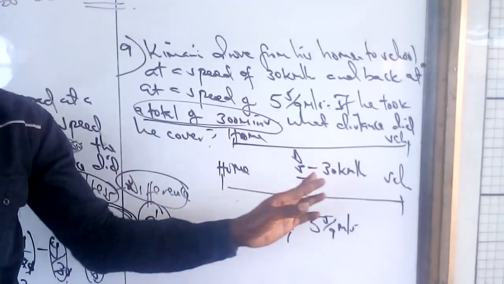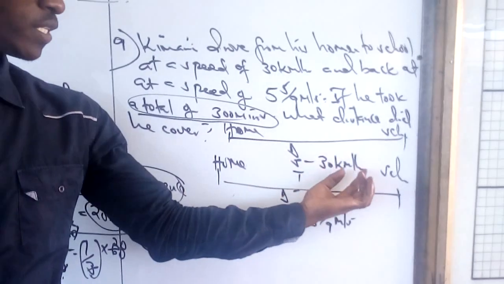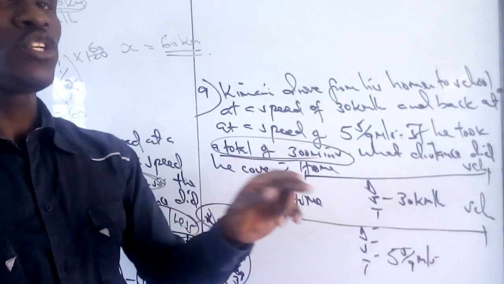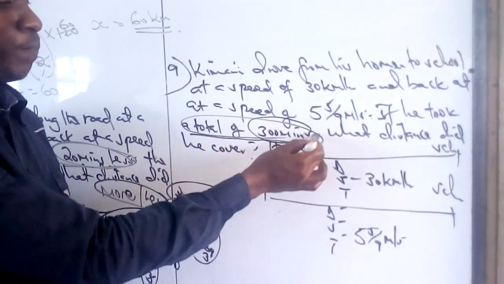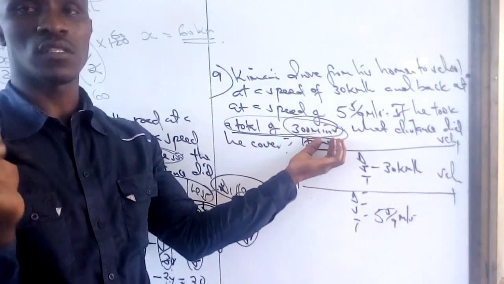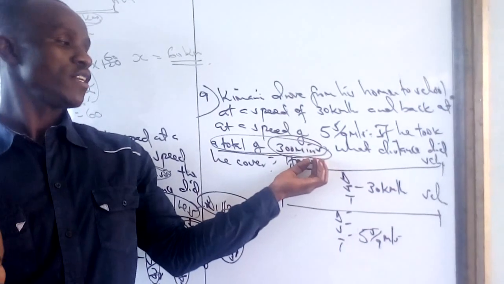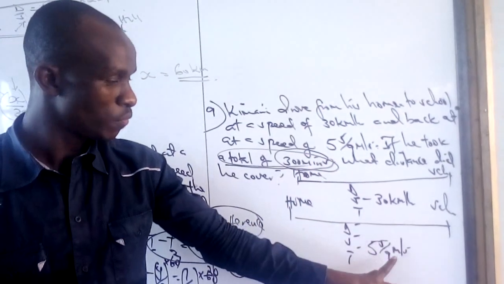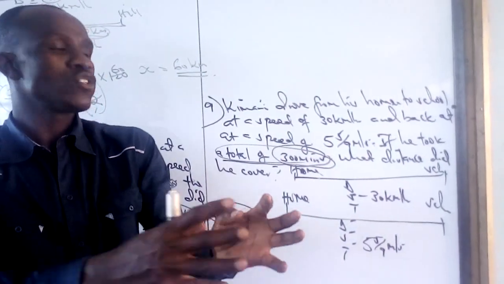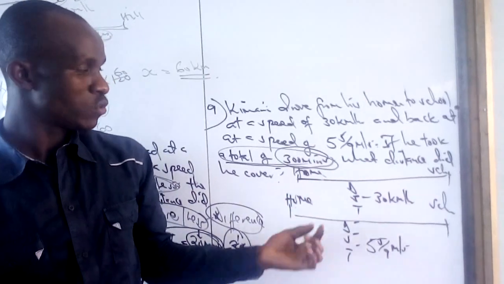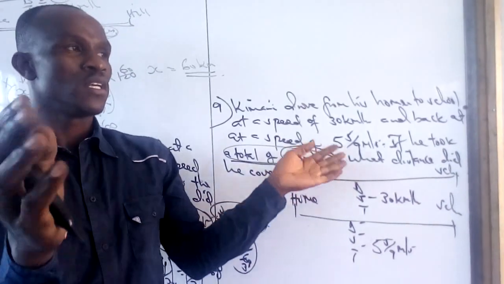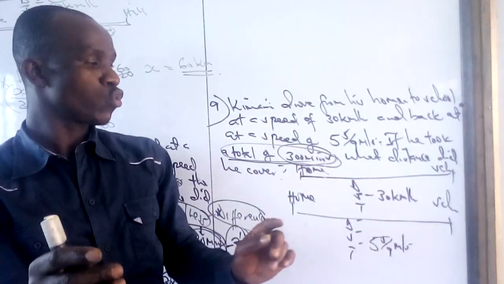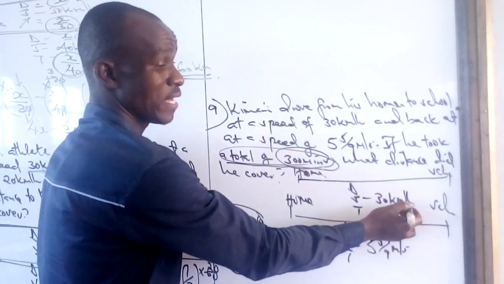Now there is something unique in this question. This unit and this unit are different. Now what will determine the unit we'll use? It is the time that is given. When you look at the time that is given, it is 300 minutes. When you choose to change it into seconds, it appears to be a very big number. But when you choose to change it into hours, it simplifies into 5 hours. That means the best unit to work with here will be kilometers per hour.